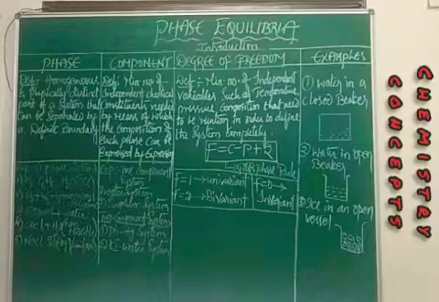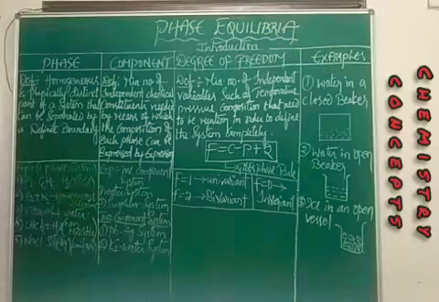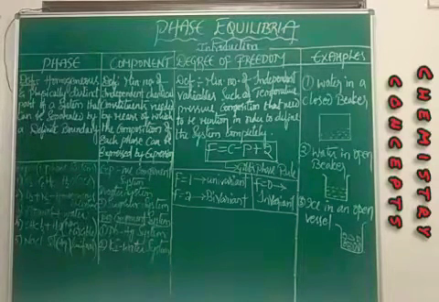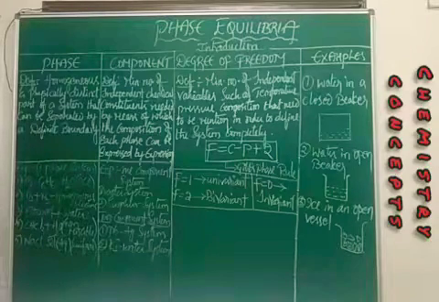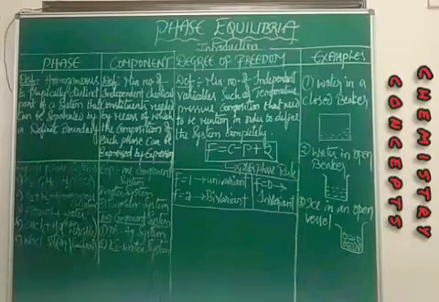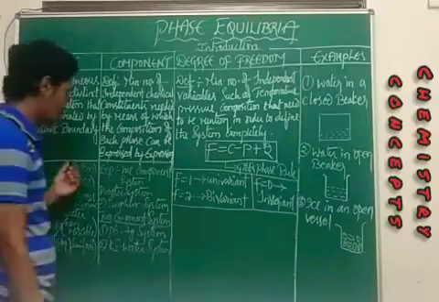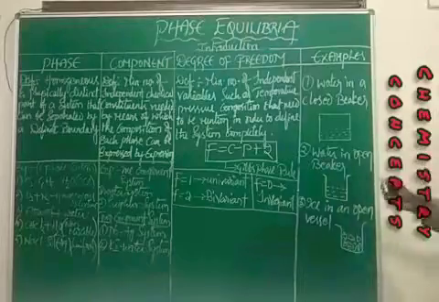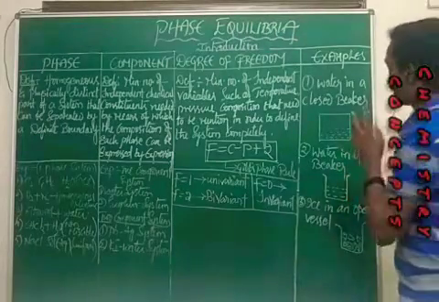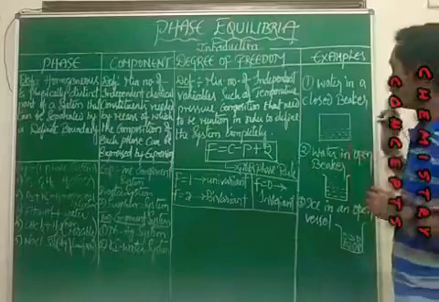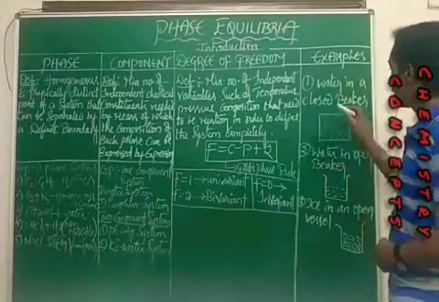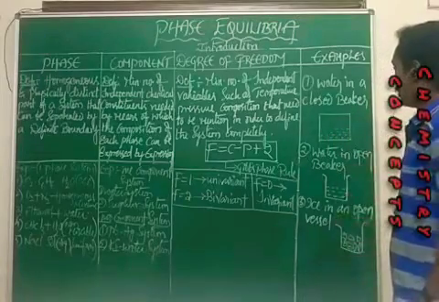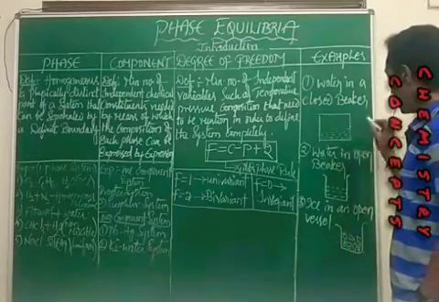And specifically, if you consider water, because according to our topic, we have the water system, which is under a one component system. So, considering water, how can you define phase in a one component system? If you consider water in a closed beaker, what happens here?